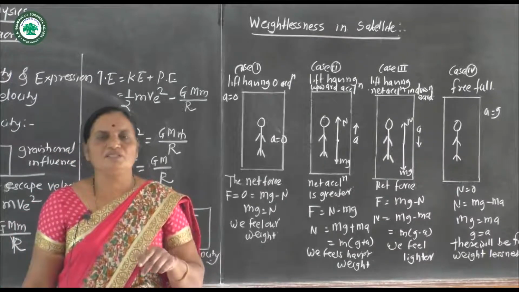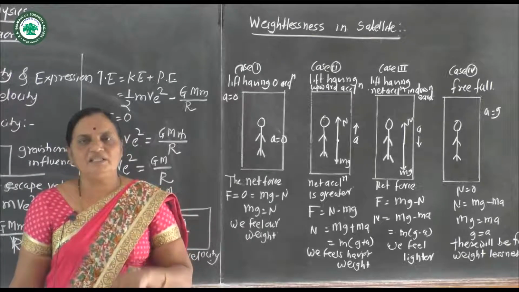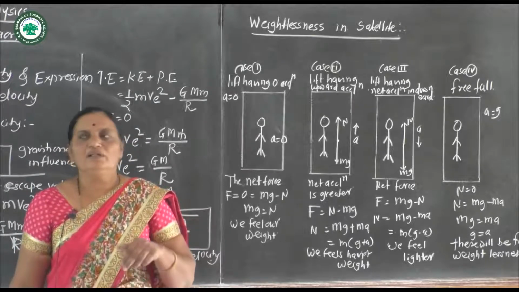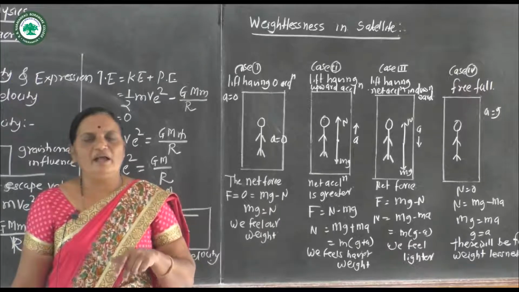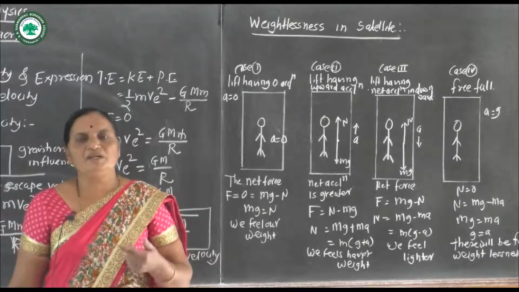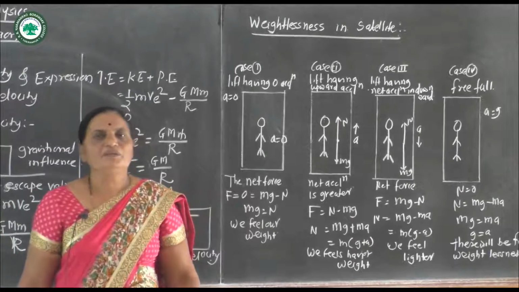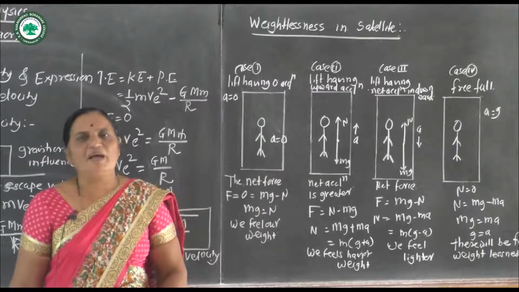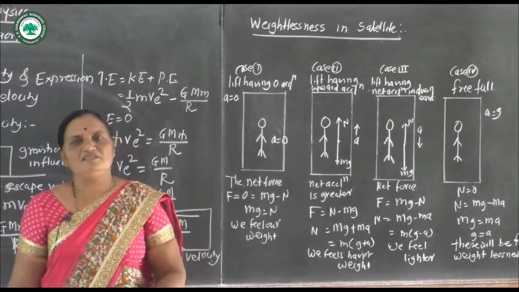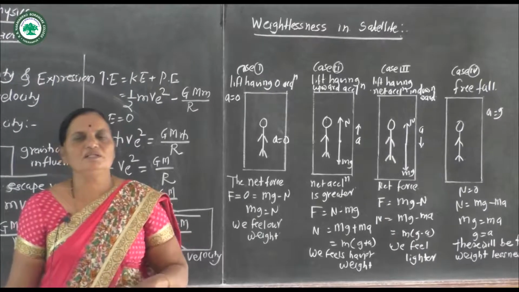The first force is its weight, mg, which is vertically downward. At the same time, there is another force in the upward direction, called normal reaction. The weight mg is balanced by the normal reaction, and we feel the weight on the earth's surface.